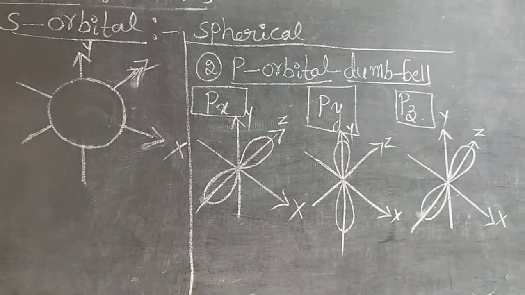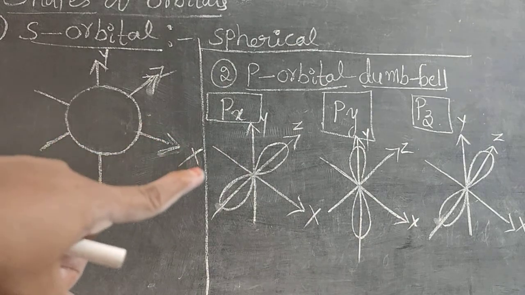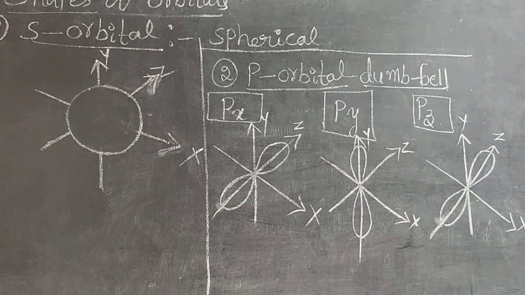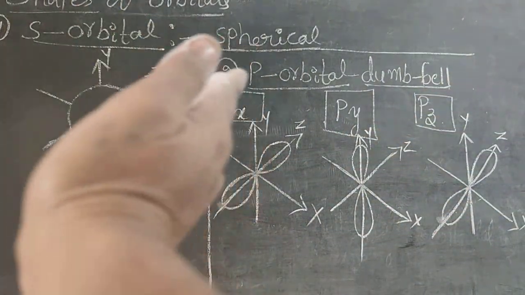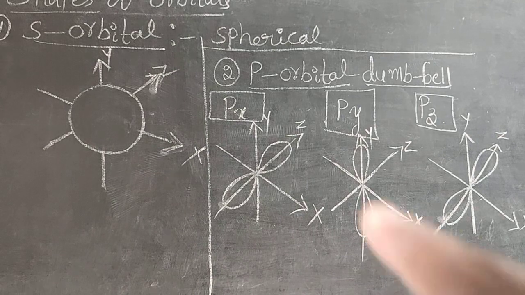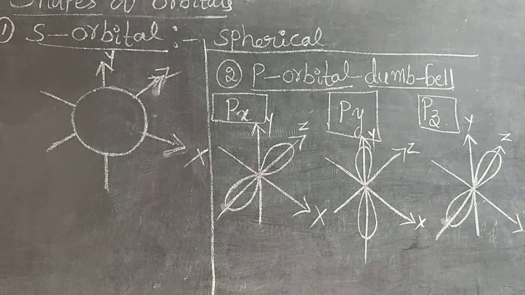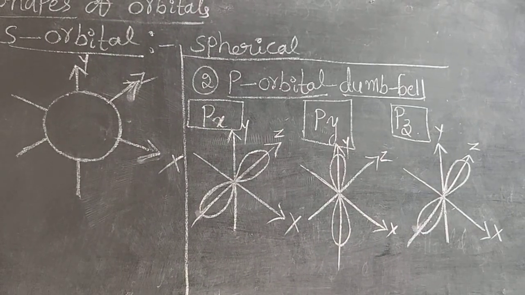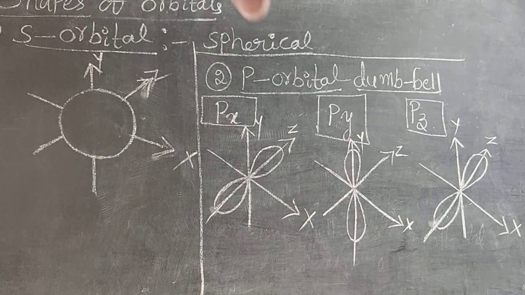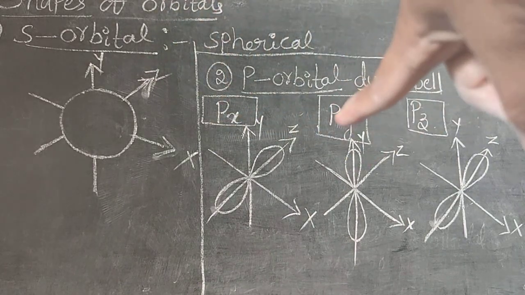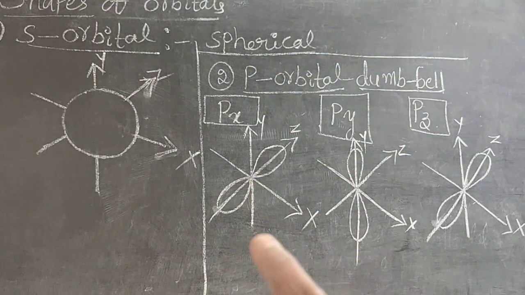See very carefully. What is the shape of S orbital? Spherical shape. X axis, y axis, z axis. You remember, cross is the x, straight is the y, and reverse cross is the z axis. So carefully observe the same. The p orbital shape is dumbbell shape. Again, in the p orbitals, how many suborbitals do we have? 3: 1 is px, 2 is py, 3 is pz. Px means the dumbbell shape is formed on the x.